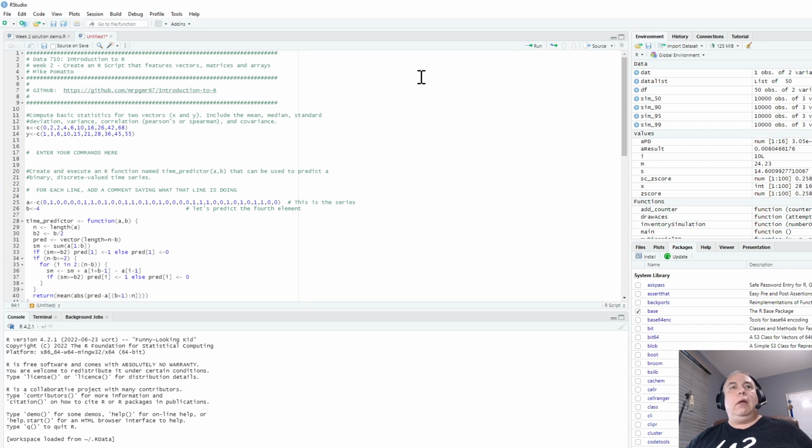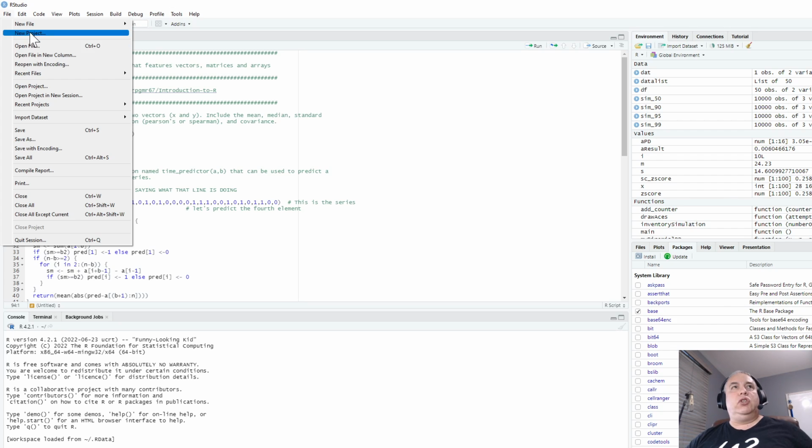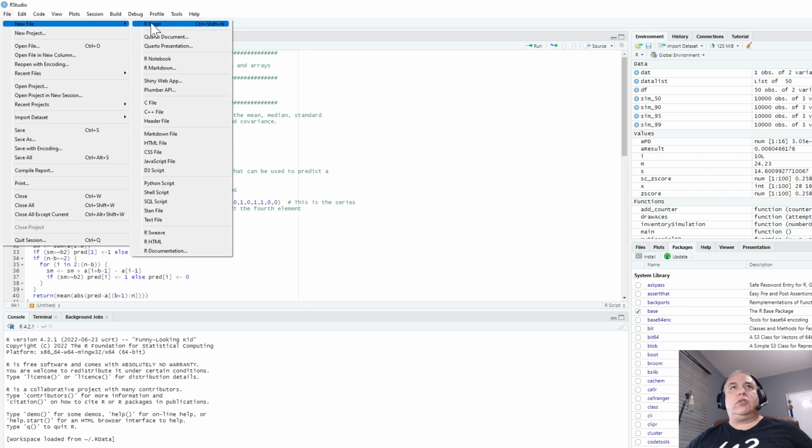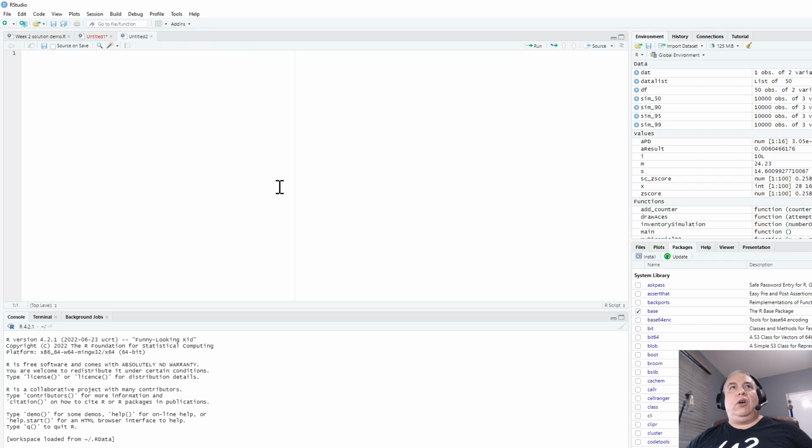So as you're going to submit your weekly assignment or work on your weekly assignment, here's what you should do. Start here, choose New File, and choose R Script. That will give you a blank R script in which to write your code. The four panes, which really we're going to pay attention to here, is this is your code pane in the upper left-hand corner. The bottom right-hand corner is your console pane.